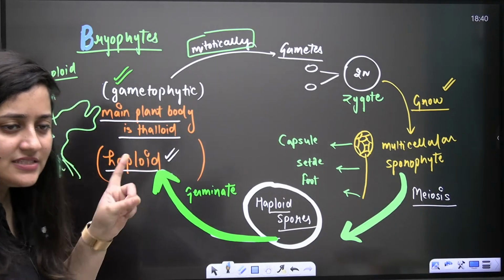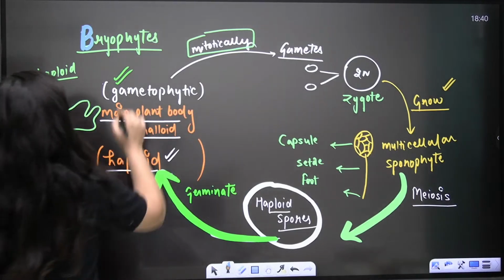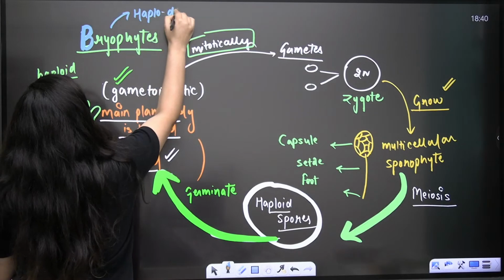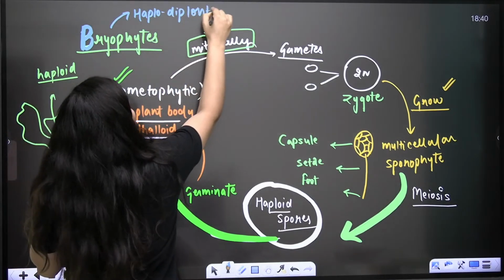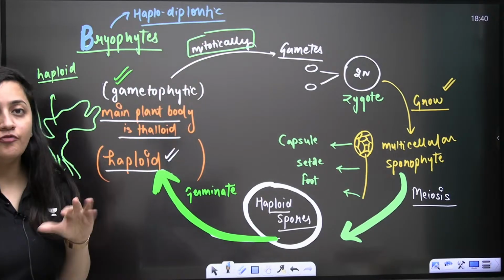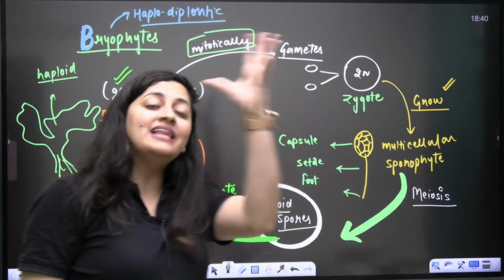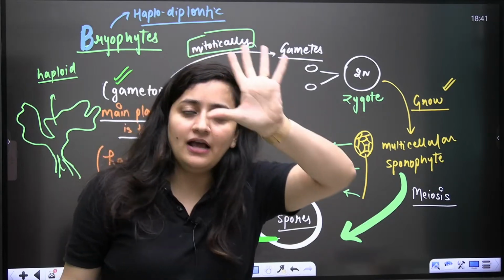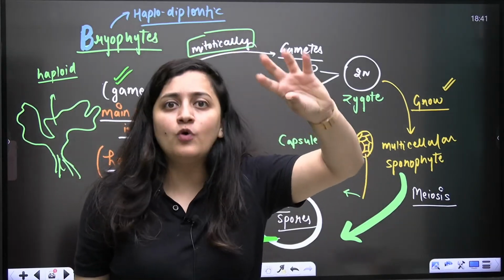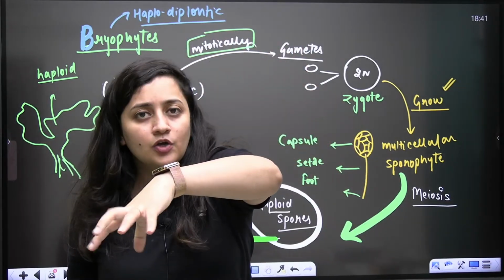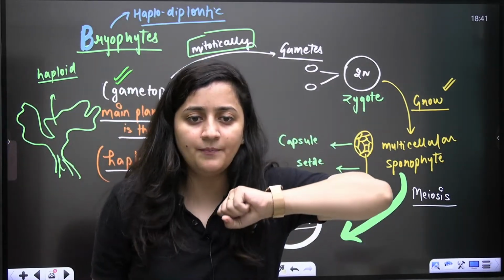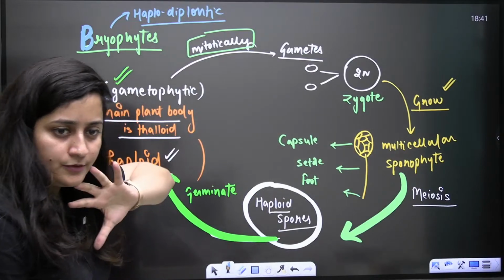Okay, so that's the whole story. So this is the bryophyte. This is the haplodiplontic life cycle in the case of bryophyte. Now in the case of pteridophyte, the main plant body is sporophyte. So the sporophyte will undergo meiosis, spores will form, spores will grow, will form gametophyte, then gametes, and then the whole process will be repeated.